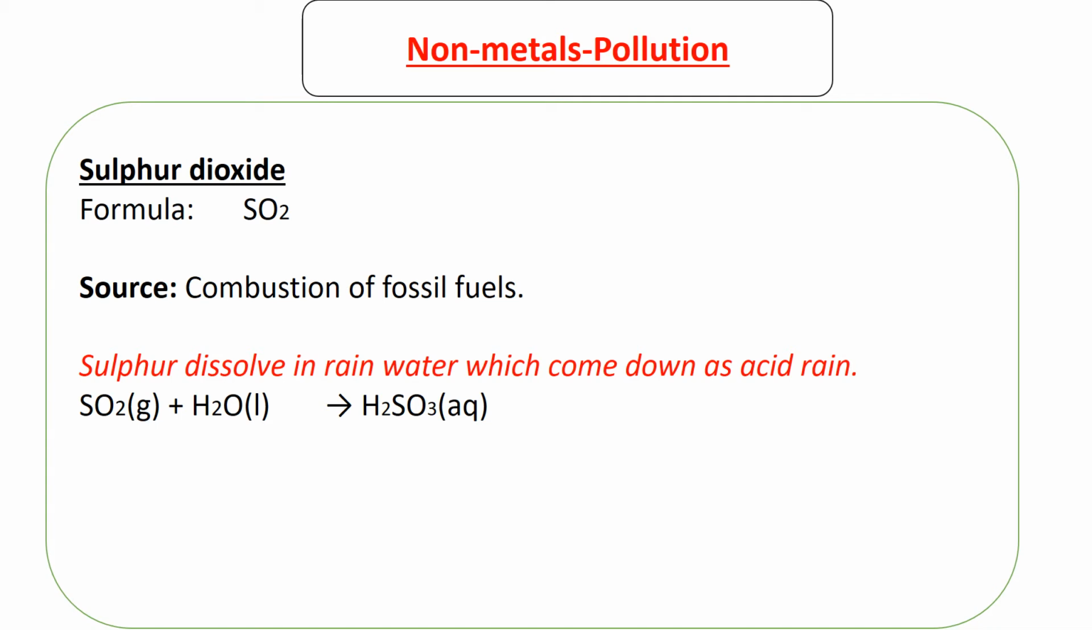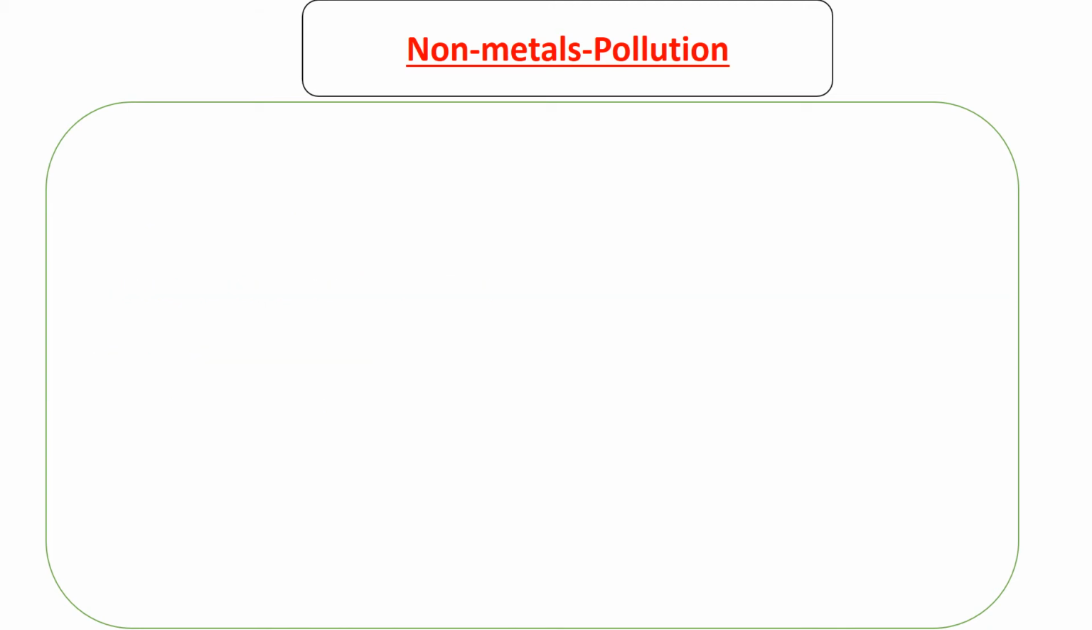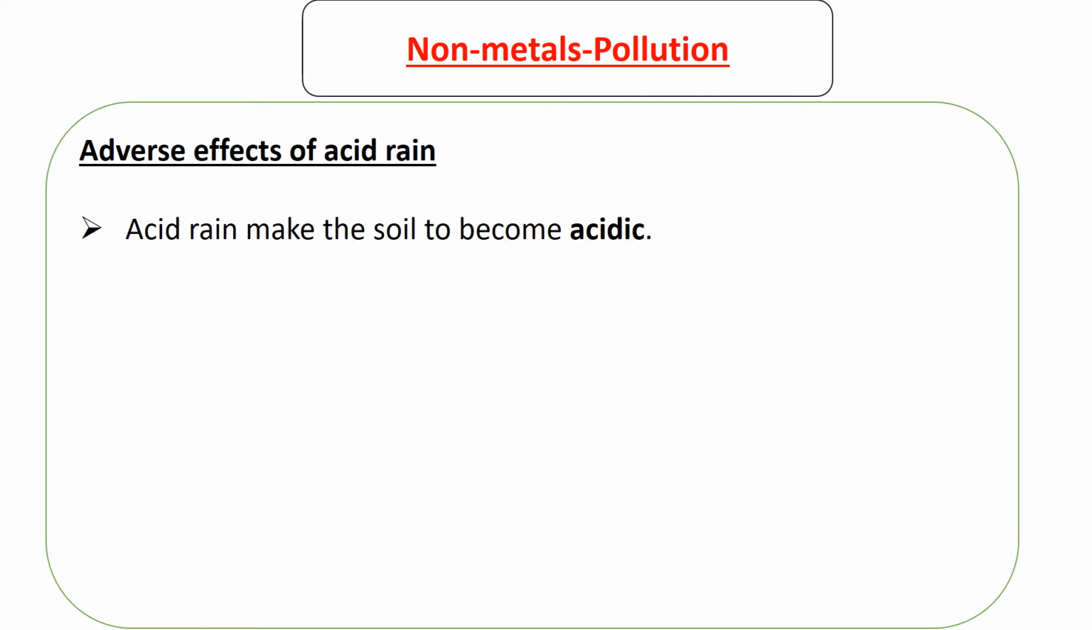This sulfuric acid also has a negative effect on the land, especially on crops, because it makes the soil acidic, making the survival of our crops a struggle. So, in summary, these are some of the adverse effects of acid rain. First, acid rain makes the soil become acidic.